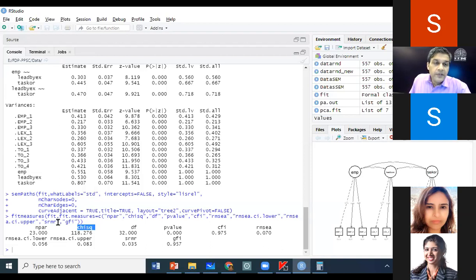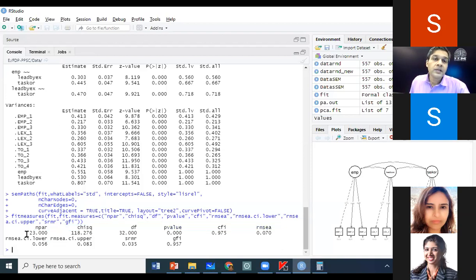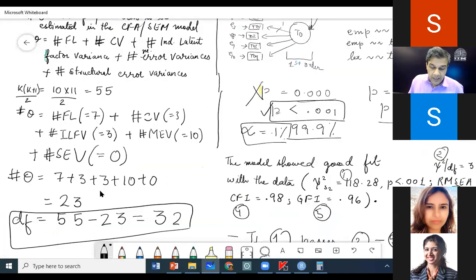Okay, so now look at the output, number of parameters. The first thing that the tool is telling us is how many parameters it has to compute if you are asking it to estimate this model, and this is 23. We have verified that the tool is doing the right thing, because when we computed by hand, we also got 23 as the number of parameters.